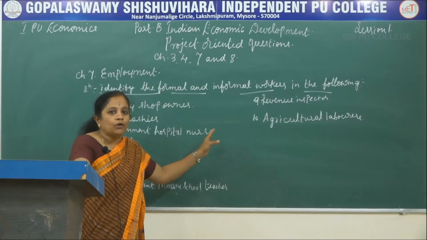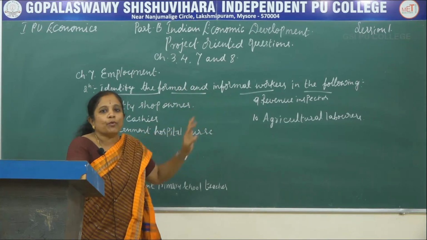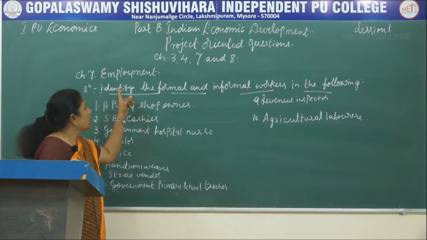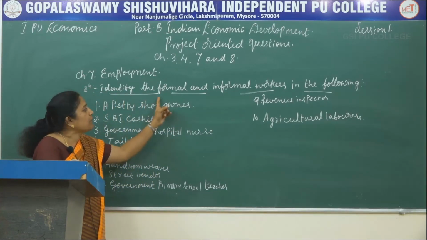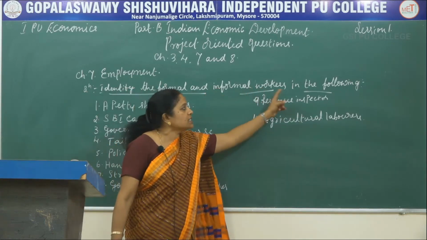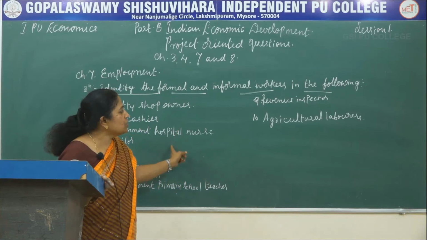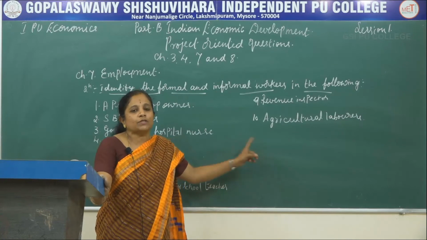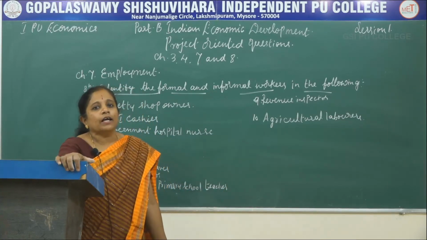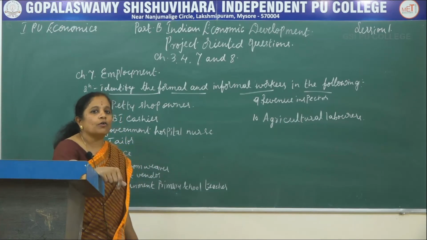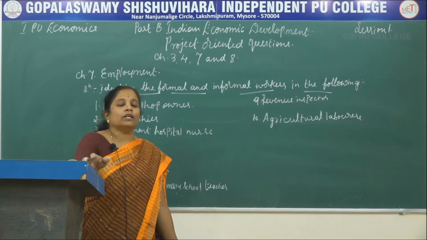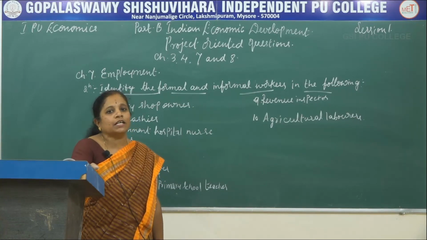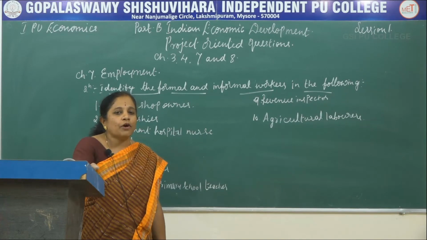Now, let us see about the 7th lesson, that is employment, and in this lesson what is the project oriented question. The question is to identify the formal and informal workers in the following. They will give you 10 professions, 10 jobs, and out of these you have to select which belongs to the formal sector and the informal sector. You all know, in the lessons of this employment, you have learned in detail about the formal sector and informal sector.